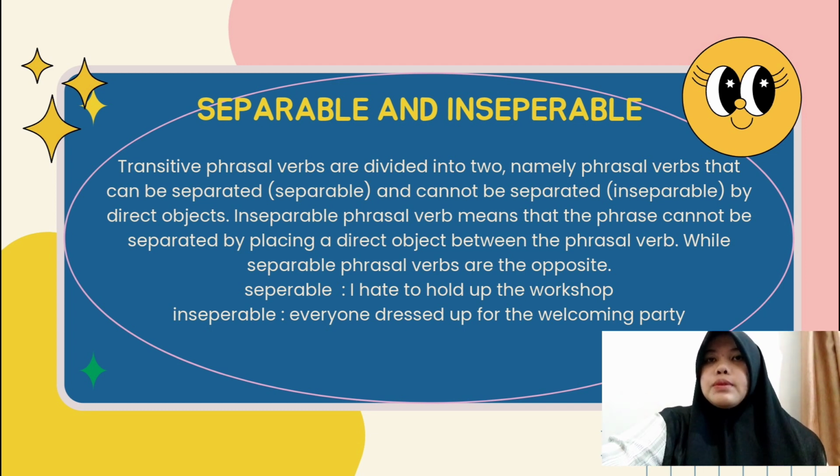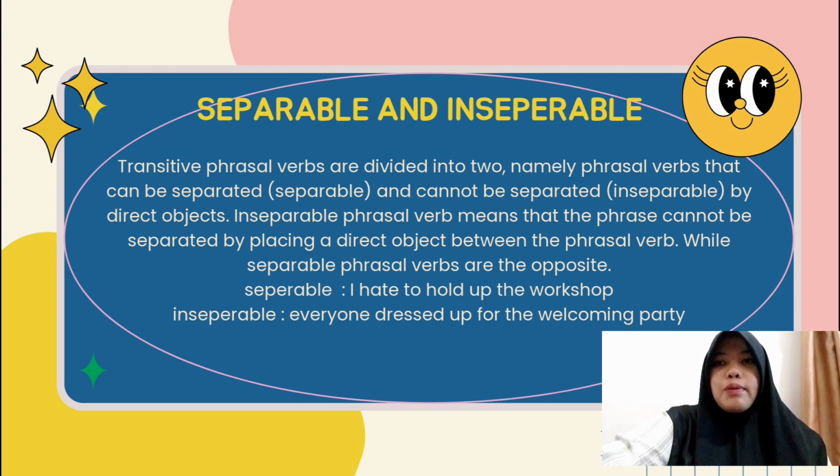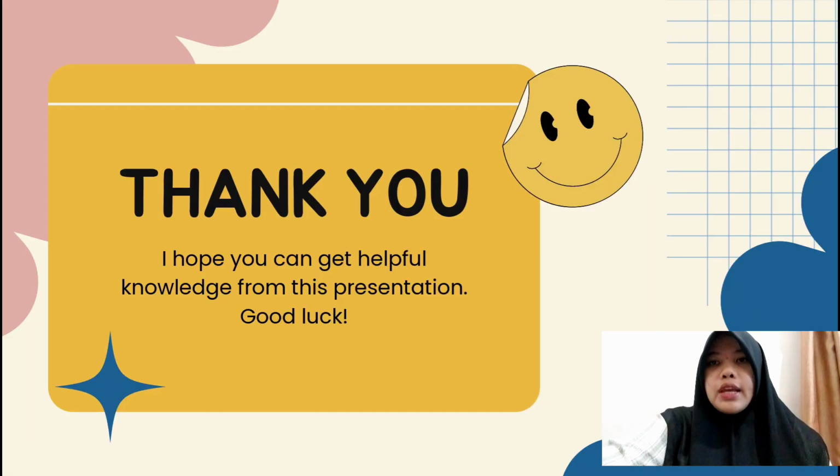Inseparable phrasal verbs means that the phrase cannot be separated by placing a direct object between the phrasal verb, while separable phrasal verbs are the opposite. An example for separable is, I had to hold up the workshop. And an example for inseparable is, everyone dressed up for the welcoming party.